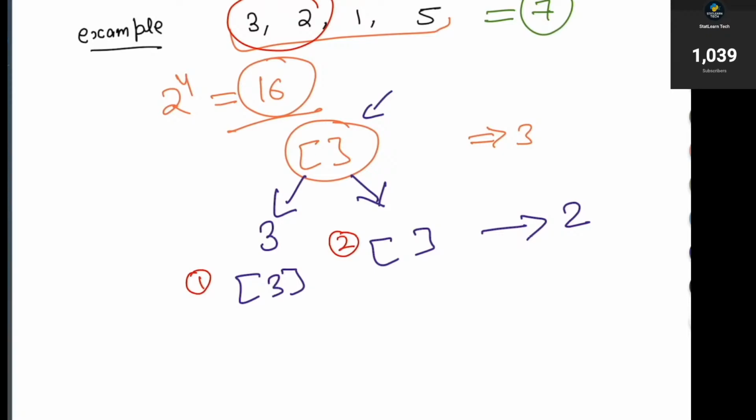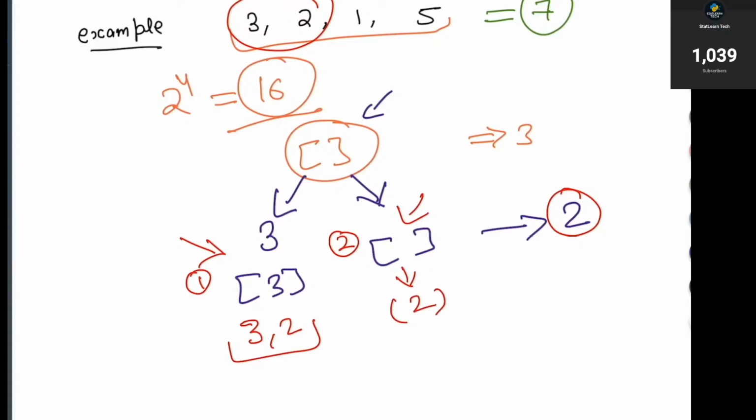I just need to put this 2 into my existing data, right? If I put this 2 into my existing data, it will be 3 comma 2, and if I put it into the empty one, it is going to be 2, right? So now I have seen 4. This is the third and this is the fourth. I have seen a total of 4 subsets, right?